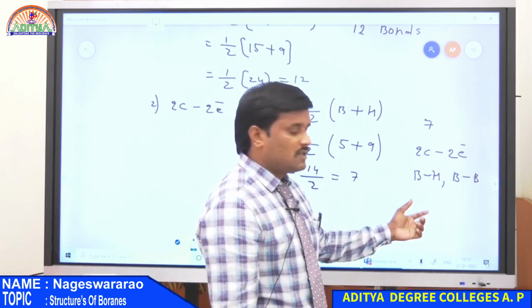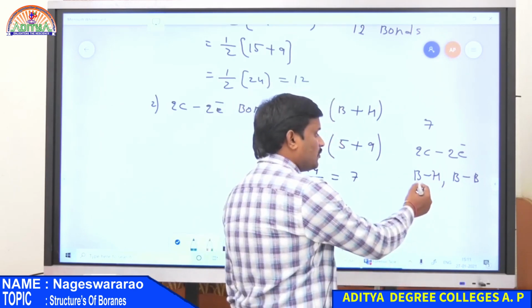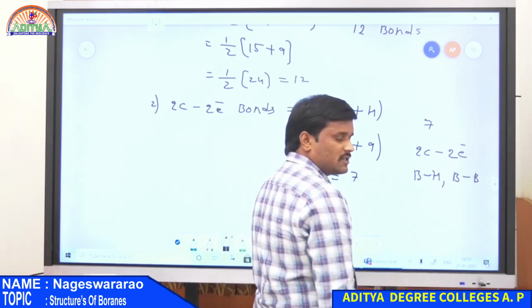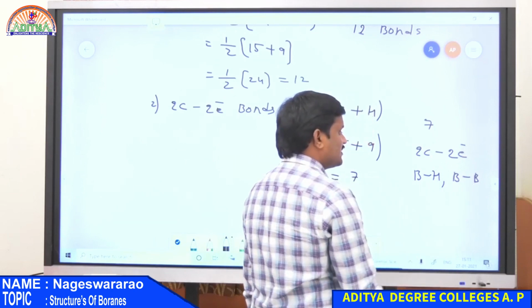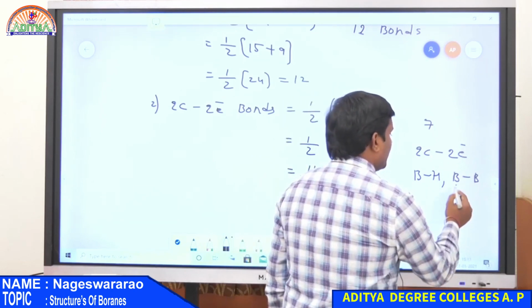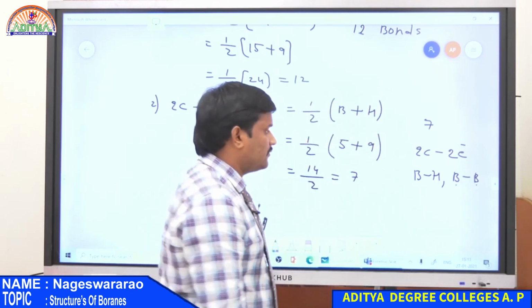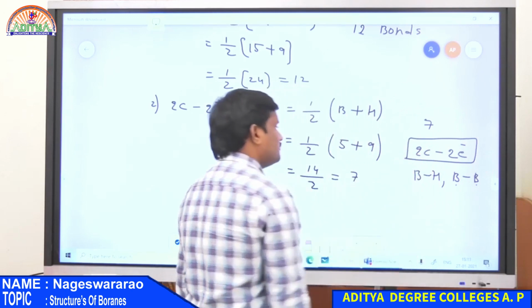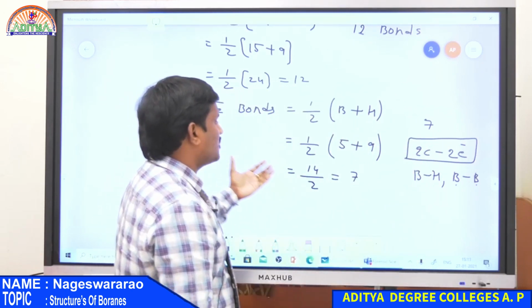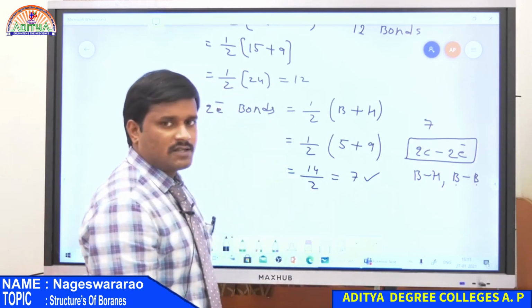In both these bonds, there are 2 nuclei having a single electron each. Therefore, 1 electron from boron and 1 electron from hydrogen. This is the example for a 2-centered 2 electron bond. Similarly, in the case of a BB bond, again 1 electron from boron and 1 electron from another boron. Therefore, this is also an example of a 2-centered 2 electron bond. So in pentaborane, there are totally 7 2-centered 2 electron bonds.